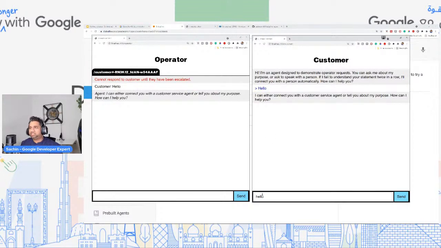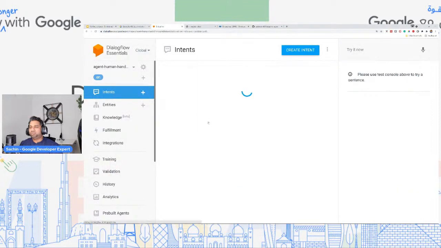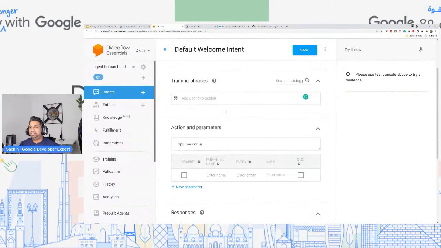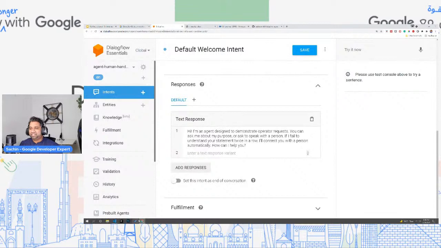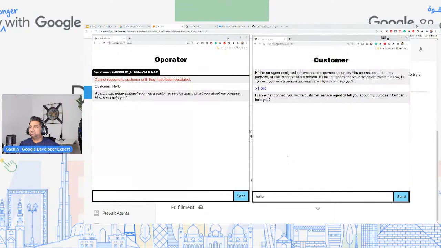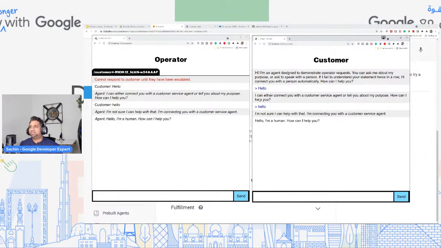It will still not understand, because if I go to the Dialogflow agent, the welcome intent is not designed to, there are no training phrases. You can see it's empty. So it won't understand hi, hello, anything. So let's go back to the customer, and I'm going to just say hello again. It could be anything, it won't understand.